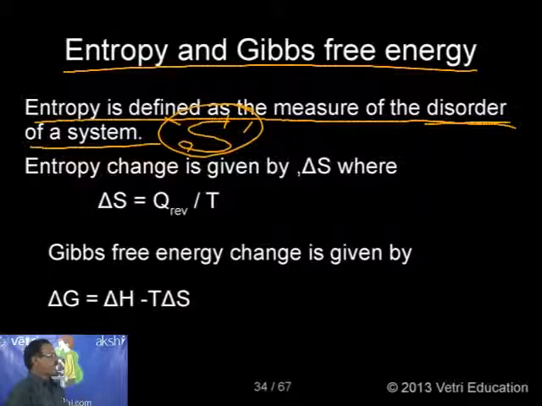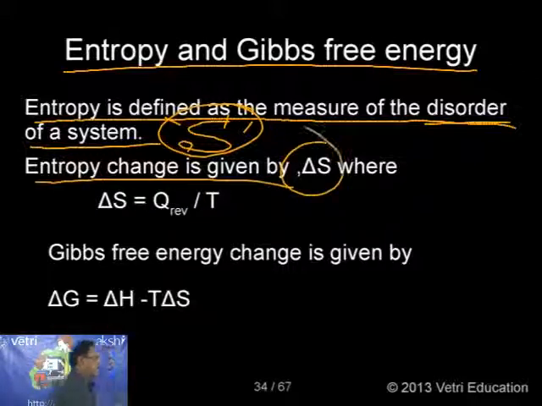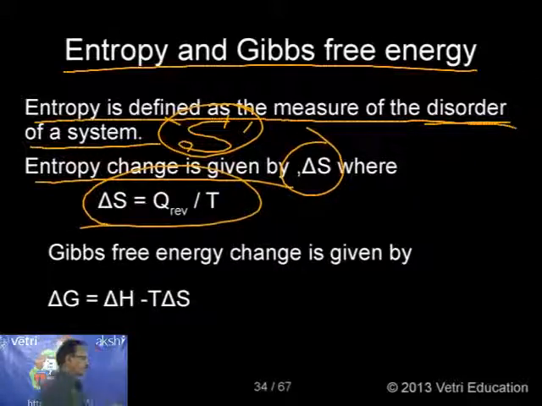As usual, what is entropy change? Entropy change, delta S, is given by delta S equal to Q reversible by T, where Q is the heat absorbed reversibly and T is the temperature. This is the definition for change in entropy.